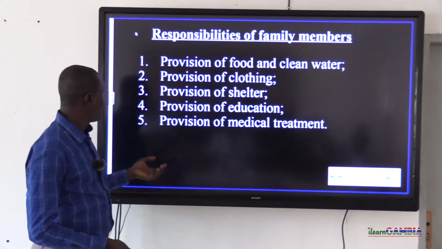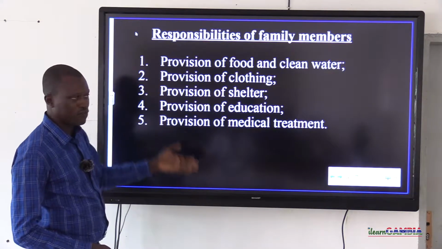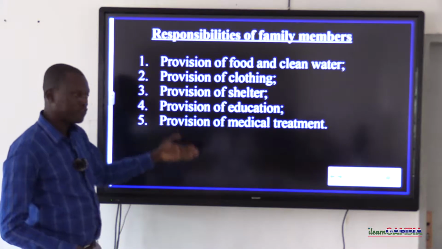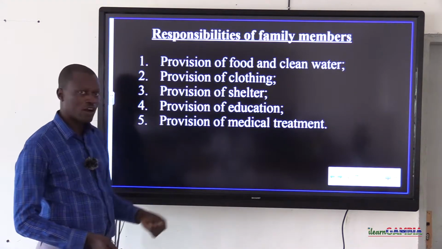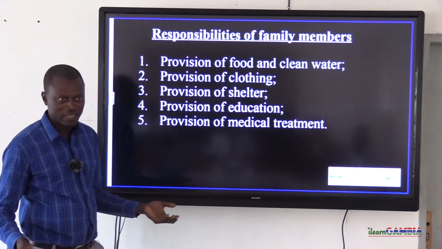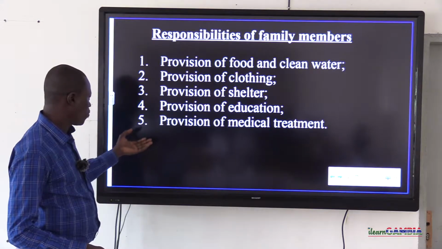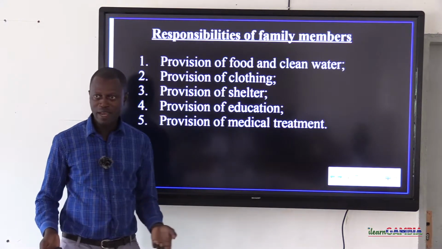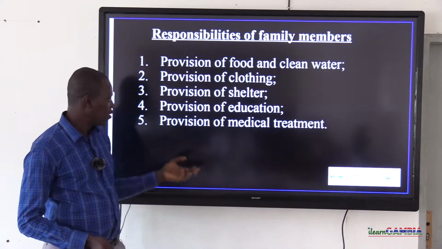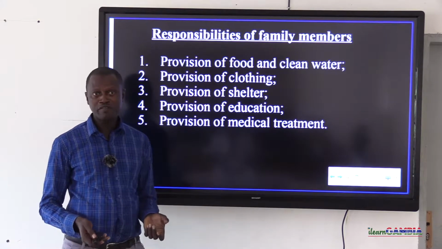Other responsibilities of family members include provision of clothing, which is one of the basic necessities in life, provision of shelter, provision of education, like sending the family members to school, especially school-going children, and provision of medical treatment. If a member of the family is sick, usually the provision of medication is among the responsibilities of a family member.